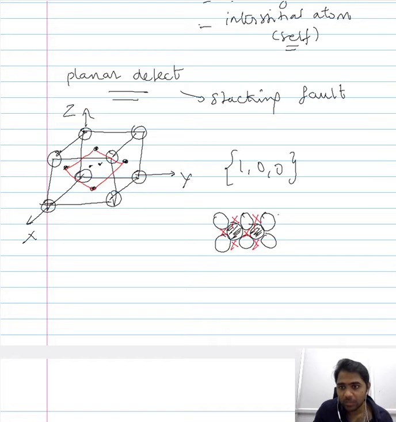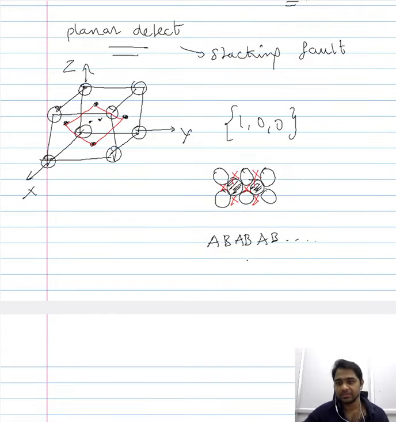And that is the reason why in this particular plane, along this direction, we refer to the stacking sequence of FCC with respect to the family of planes 100 as AB, AB, AB and so on. Now if you want to have a fault in the sequence, it means the next layer following A should have a position that is similar or identical to that of A.